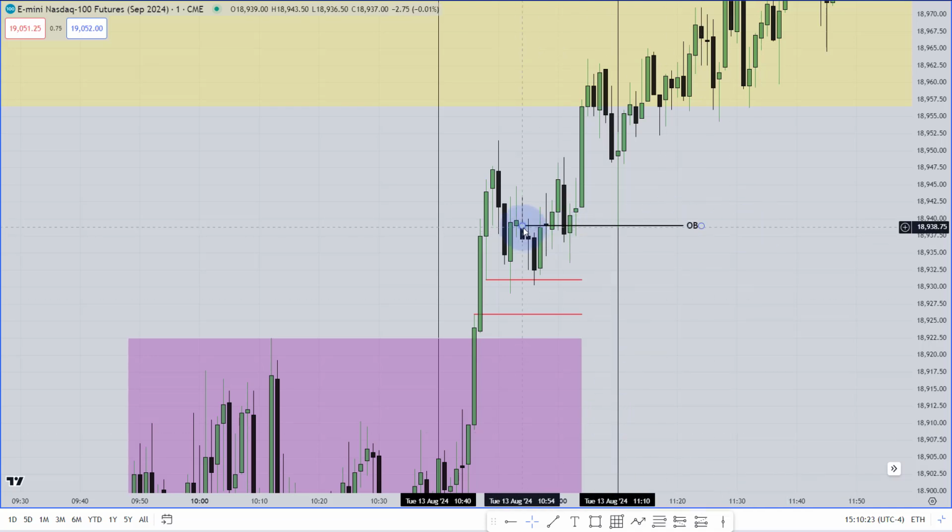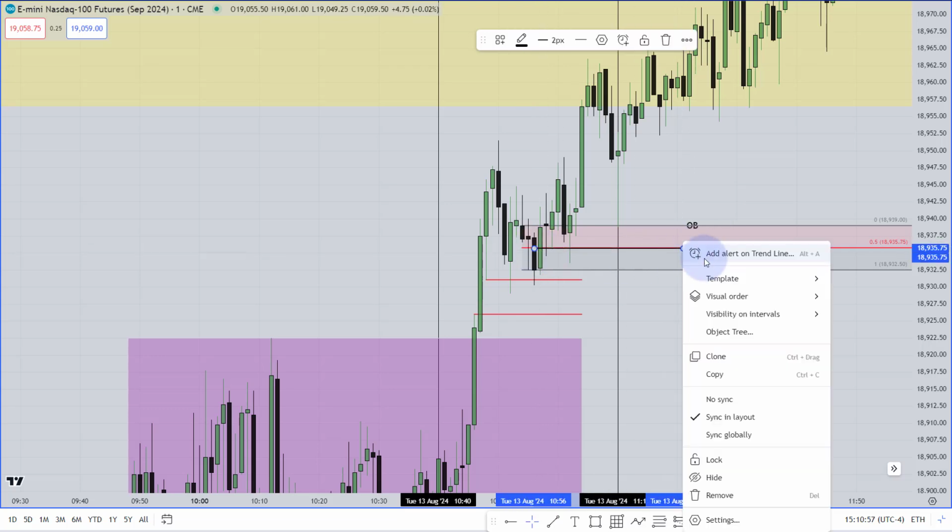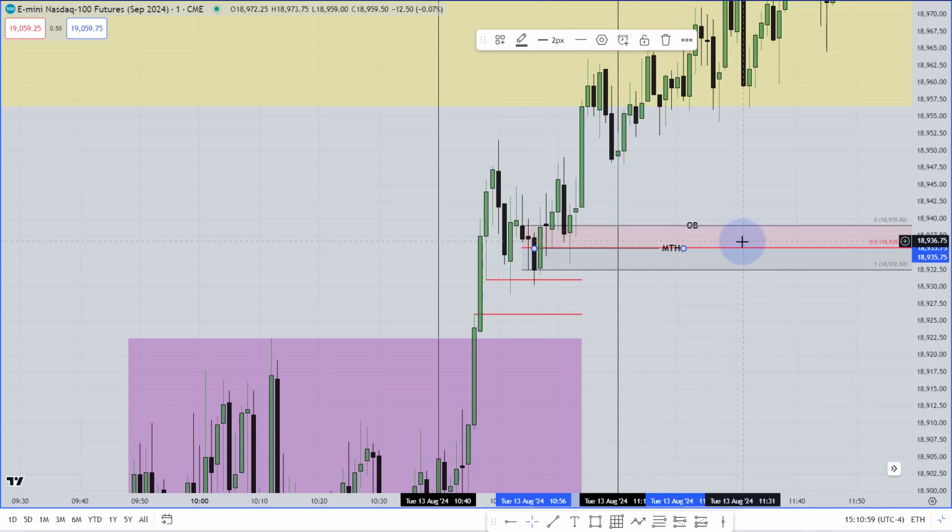I'm just marking the open because this is the place where the algorithm looks. It doesn't care about this wick. It doesn't care about that one. So what you will do, you will mark the open of this candle when it has closed above that candle, and then price comes back again where? To this order block, exactly where it went. Mark the 50% from where to where? Body to body. This is the place where algorithms are watching. Okay, so this is the mean threshold of that consecutive order block.